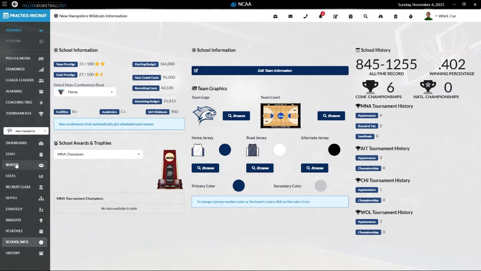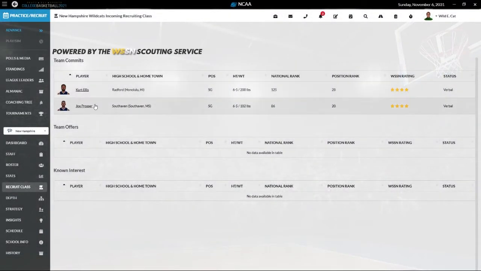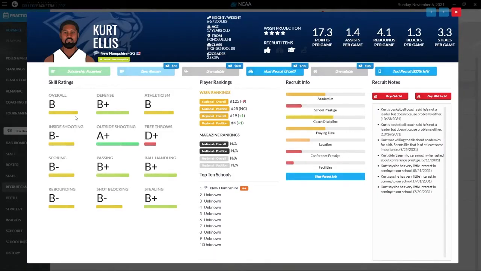We didn't have any roster spots for any transfers, so no transfers. And we actually signed our 2 recruits prior to the season starting for the first time ever. So we got a lot of money that we're just not going to use. Kurt Ellis and Joe Prosser, the number 125 and the number 86 shooting guards overall in the nation respectively, have committed to us. Let's look at them first. So Ellis, deadly outside shooter, and then really good at everything else.